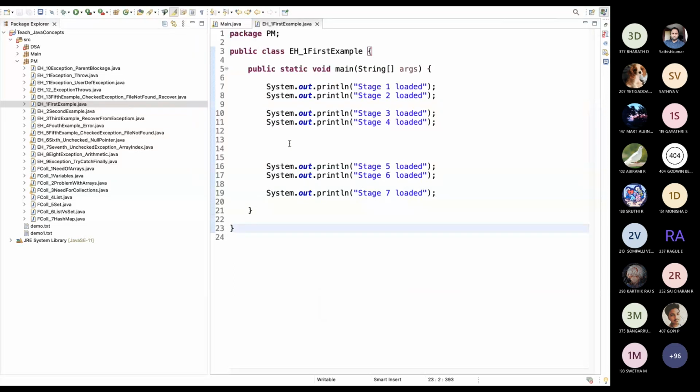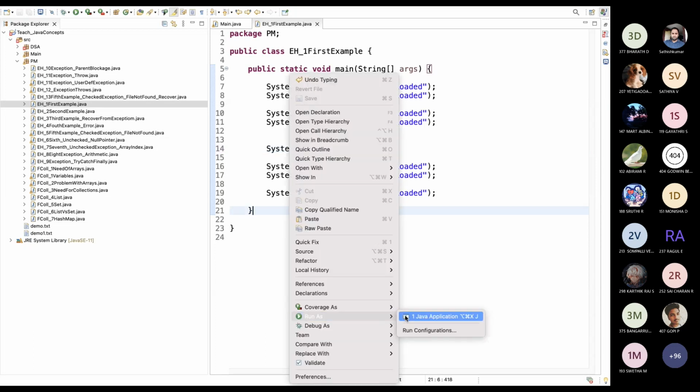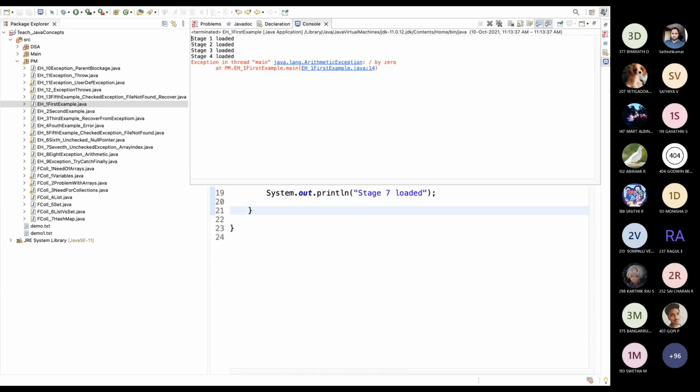Okay, what if I now introduce an error like this? Everybody knows the divide by zero error, right? What will be the output for a divide by zero error? Division by zero error. Anything divided by 0 will be infinity or undefined, so the computer cannot handle undefined, so it will throw an error, right? Okay, now I just introduced an error. You can see it throwing an error. Actually, what it is doing is simply terminating your program. It's not doing anything, right?